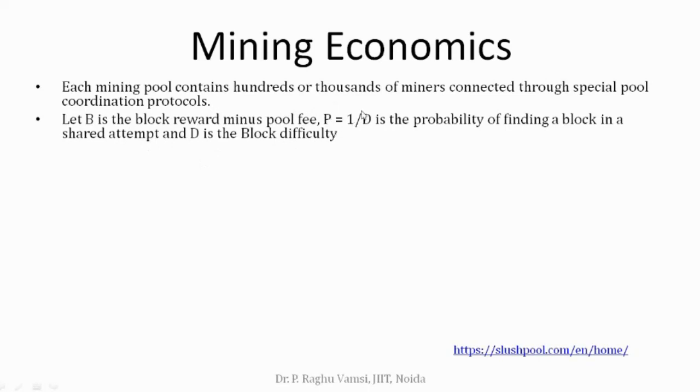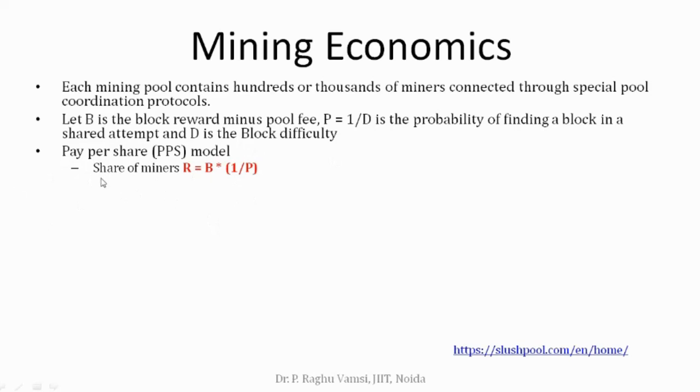P is equal to 1 by D is the probability of finding a block in a share attempt, and D is the block difficulty. If the difficulty increases, the probability decreases. Now the first model of sharing the reward, a very elementary model, is the pay per share model.